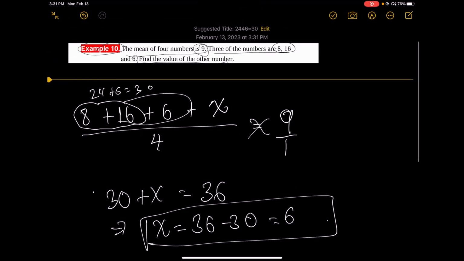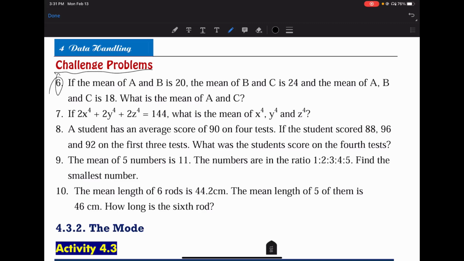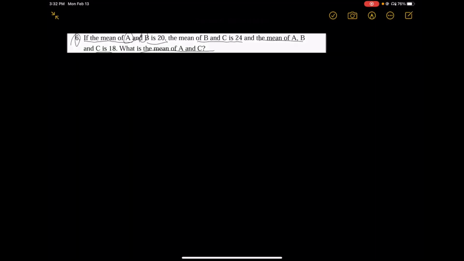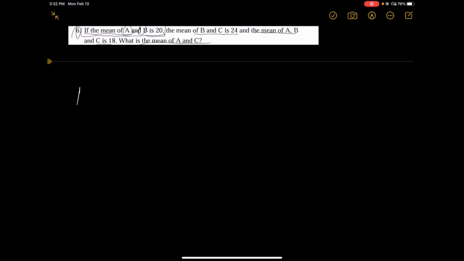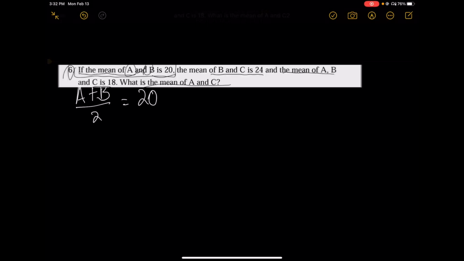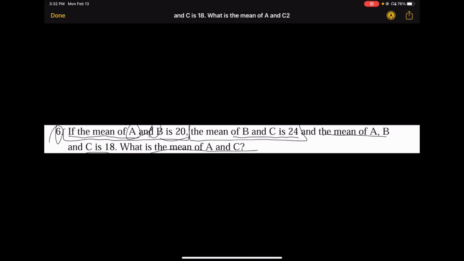Let's challenge problem ደግሞ እንሞክር፣ ስድስተኛ: if the mean of a and b is 20, the mean of b and c is 24, and the mean of a, b and c is 18, what is the mean of a and c? If the mean of a and b is 20 ማለት የa እና የb ሚን ማለት ነው a plus b over 2 ስንት ነው? 20 ነው። ከዛ the mean of b and c ደግሞ 24 ነው።